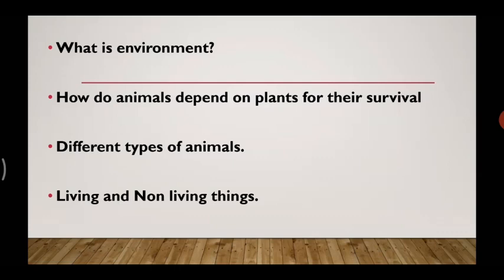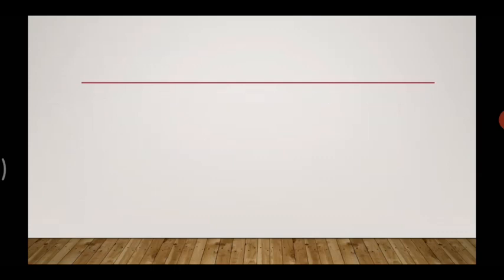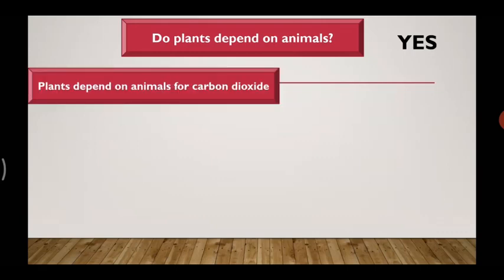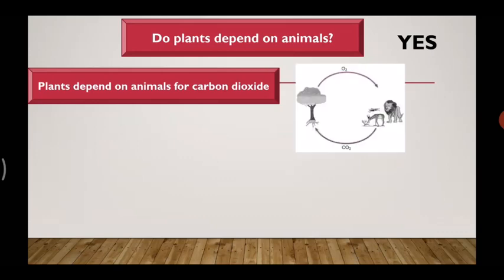Now let's move forward. In the last class, we saw how animals depend on plants, right? Now, do plants depend on animals? Do they depend? Plants do depend on animals, children. Yes, plants do depend on animals. Plants use the carbon dioxide that animals breathe out to make food. Plants depend on animals to produce seeds.